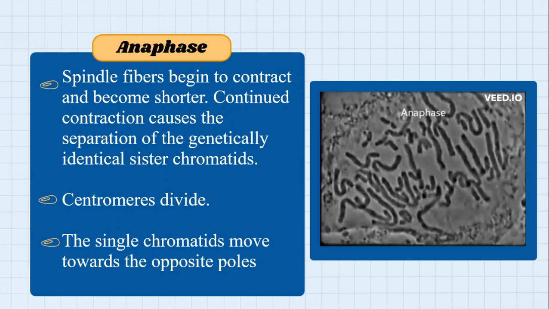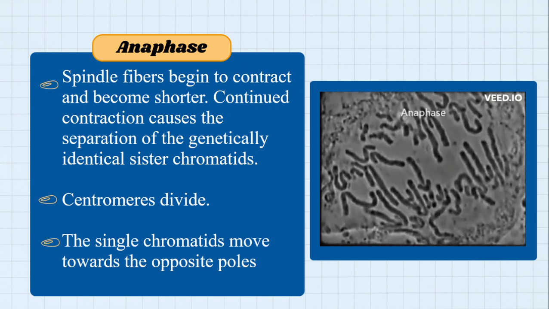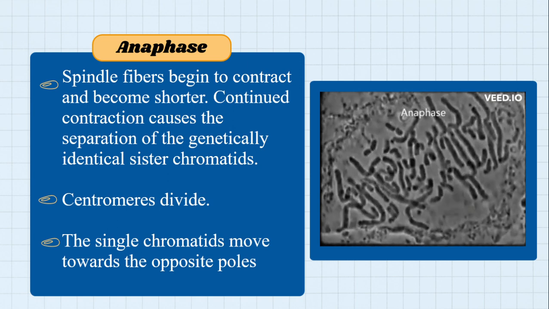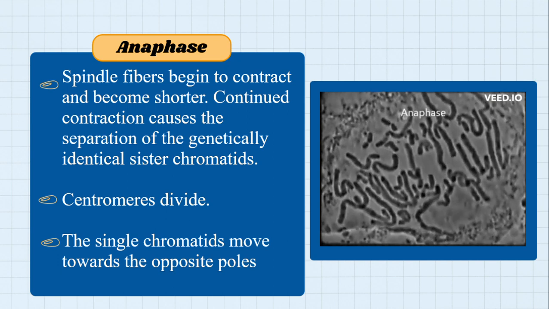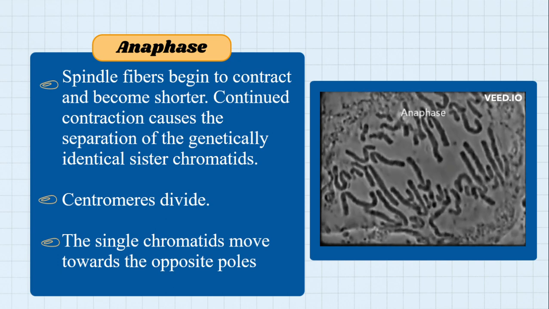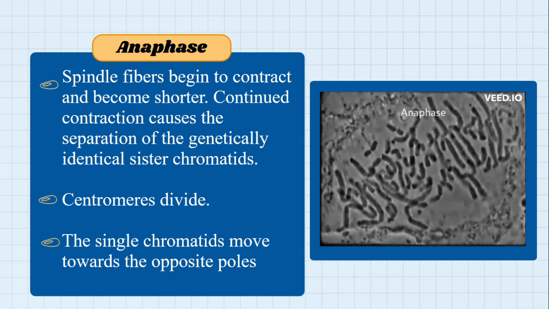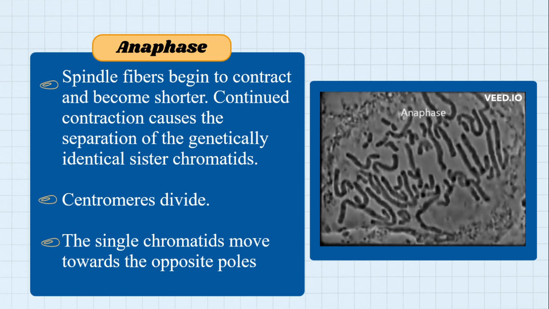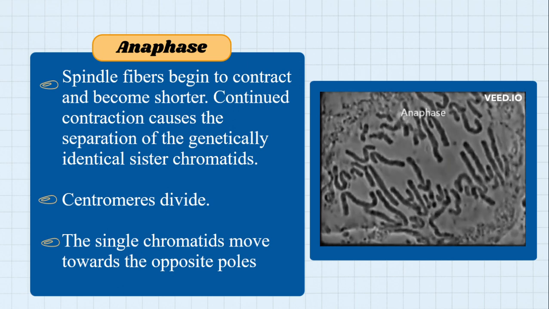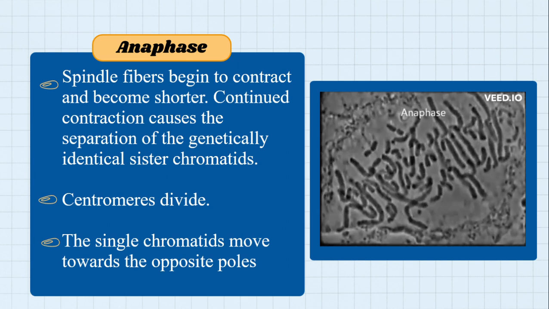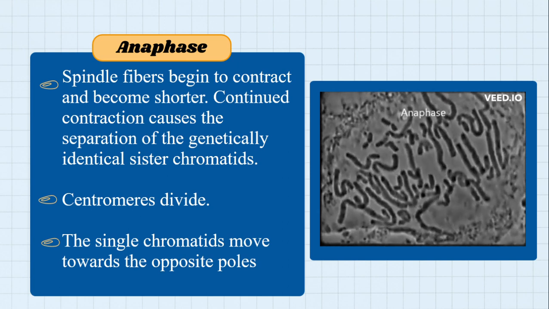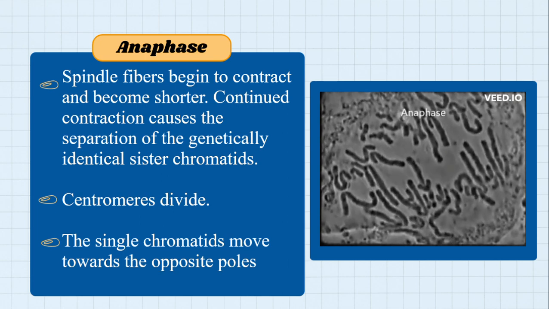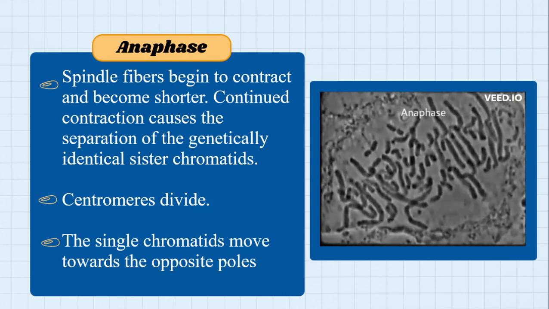In anaphase, the spindle fibers become shorter, and when that happens, the two sister chromatids are pulled away in the opposite direction. A for away. They are pulled away from each other.